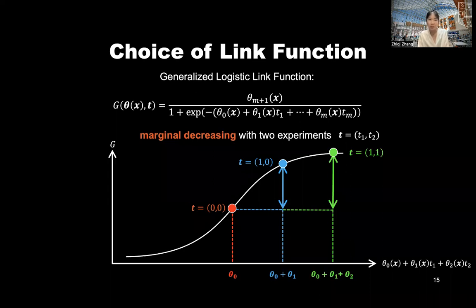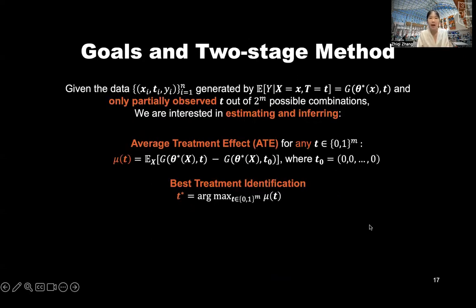By changing X, we may change theta 0, theta 1, and theta 2, and we may be able to move the 3 points to the left of this figure. Therefore, it then captures the marginal increasing with 2 experiments. And now let's go to the next step.